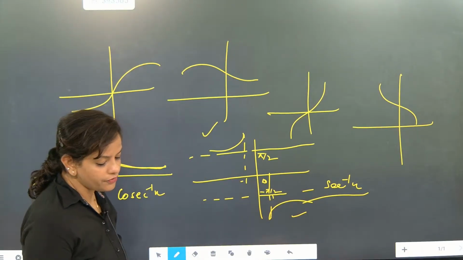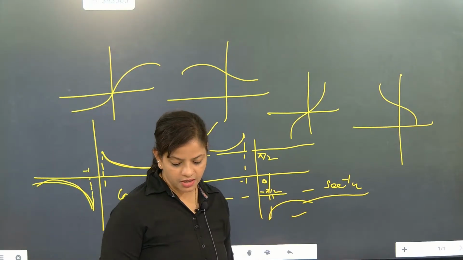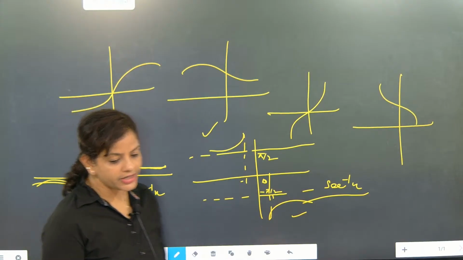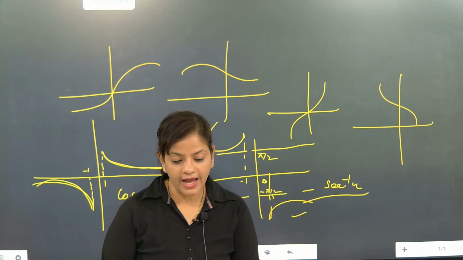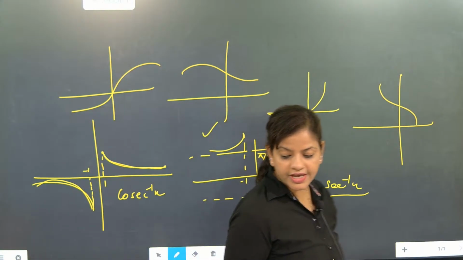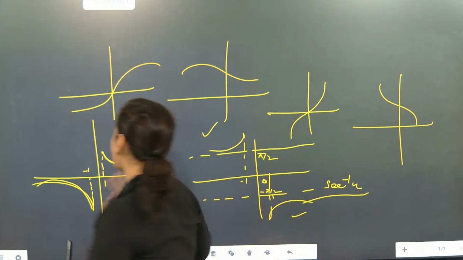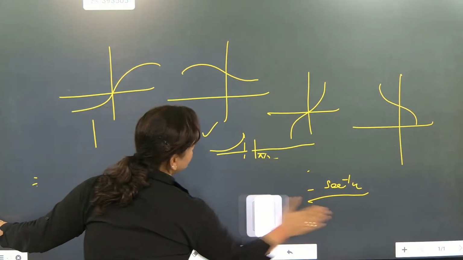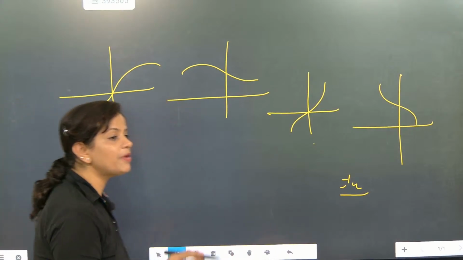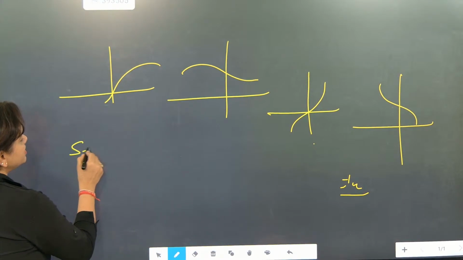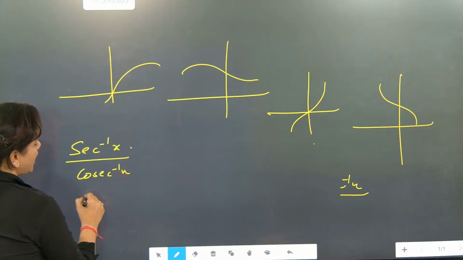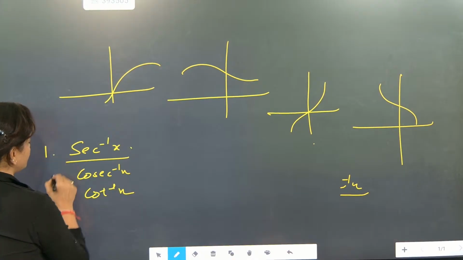What is the range of tan inverse x? Listen first. The range of tan inverse x is minus pi by 2 to pi by 2. Find the range of secant inverse x, cosecant inverse x and cot inverse x. Find the range of all these 1, 2 and 3.